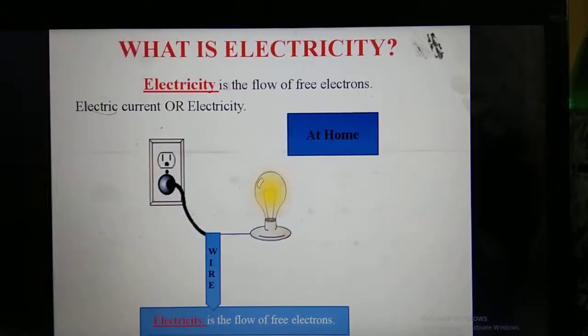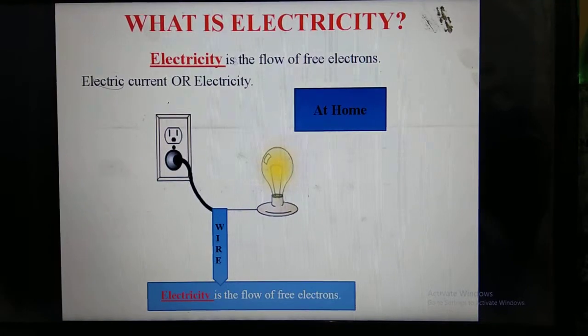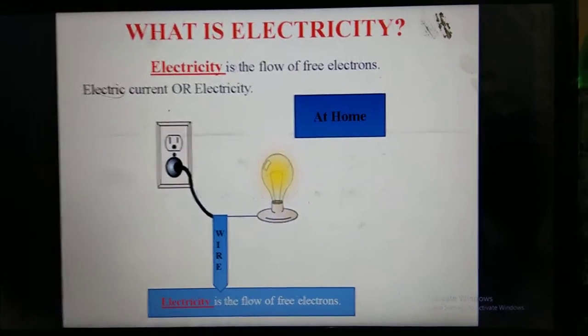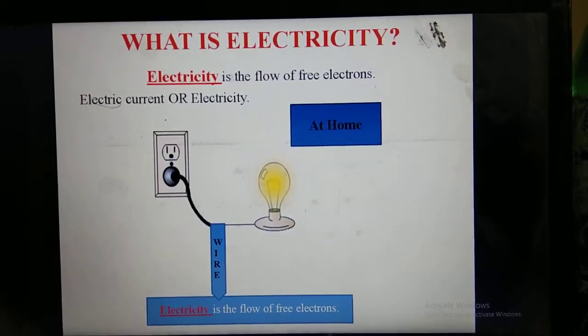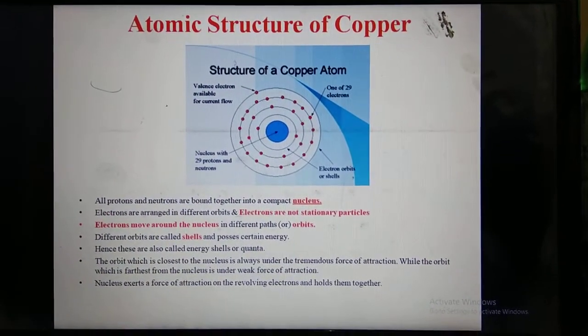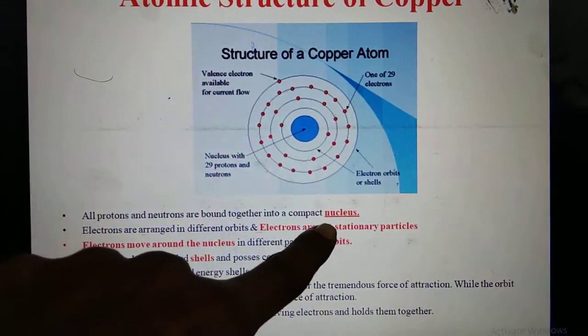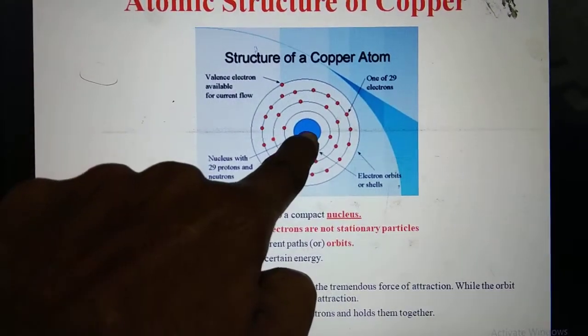So basically, electricity is nothing but the flow of free electrons, also called electric current. This is the atomic structure of copper. All the protons and neutrons are bound together into a compact nucleus.